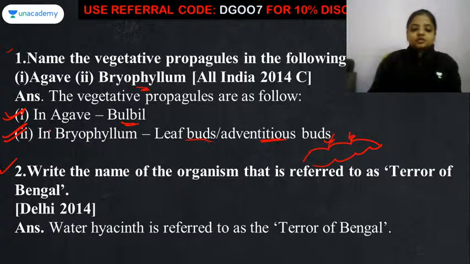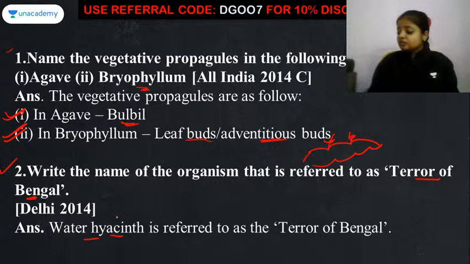Now comes question number 2. Write the name of the organism that is referred to as terror of Bengal. ठीक है, तो ये जो organism का नाम है ना, water hyacinth, this is not the plant that was found in India. Actually, something was imported from outside, and with those grains, the water hyacinth came as a contamination. ठीक है, और उसने क्या कर दिया, बंगाल का एक पूरा जो river था उसमें पूरा स्प्रेड हो गया.